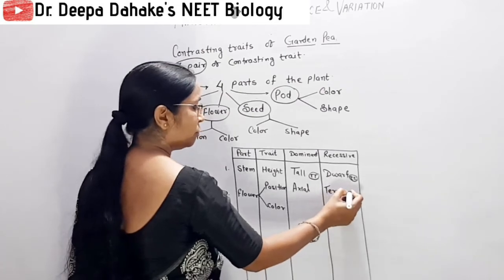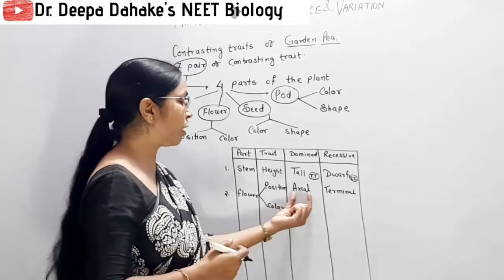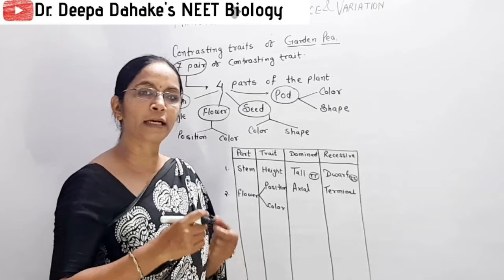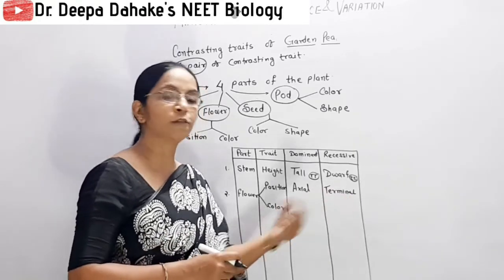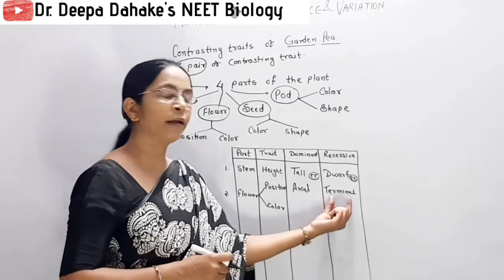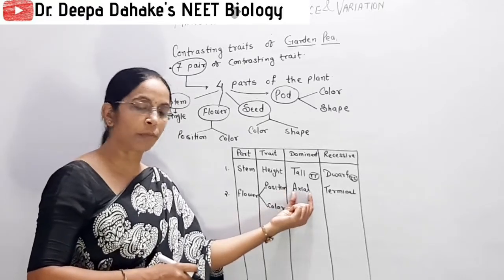I think all the students know the meaning of axial and terminal. When the flower is produced in the axil of the leaf, then it is called axial. When the flower is produced at the end of the branch or end of the shoot, then it is called terminal. So axial position of the flower is dominant.